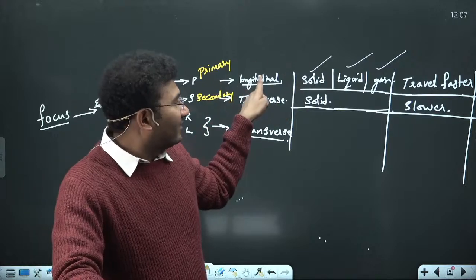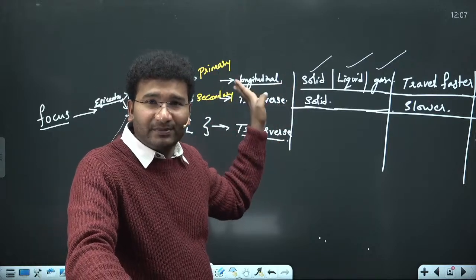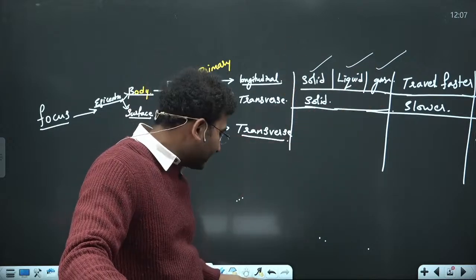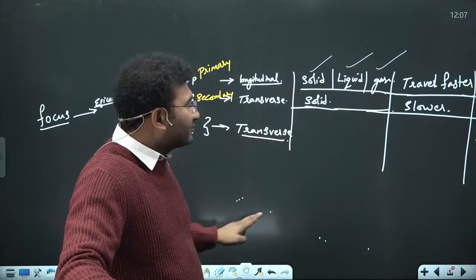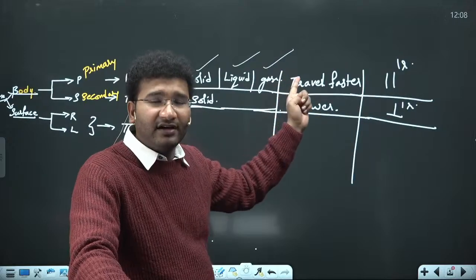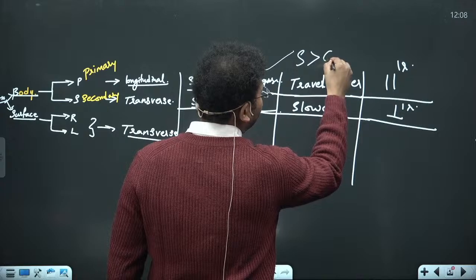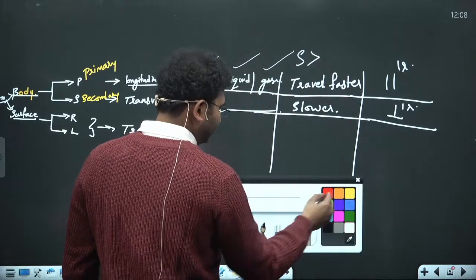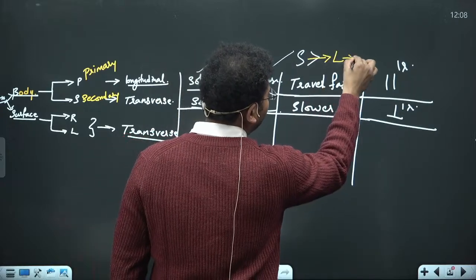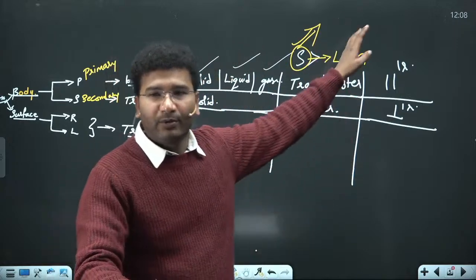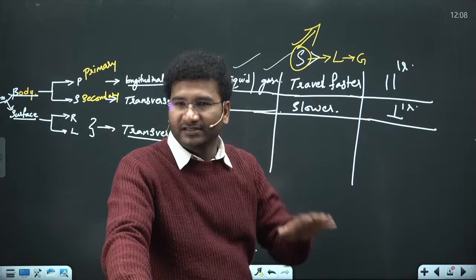Whereas longitudinal waves, these P waves, travel through solid, liquid and gas, and they travel faster. The highest speed is in solid, followed by liquid, then gas. So they travel faster and their propagation is parallel. I hope you are clear with this.